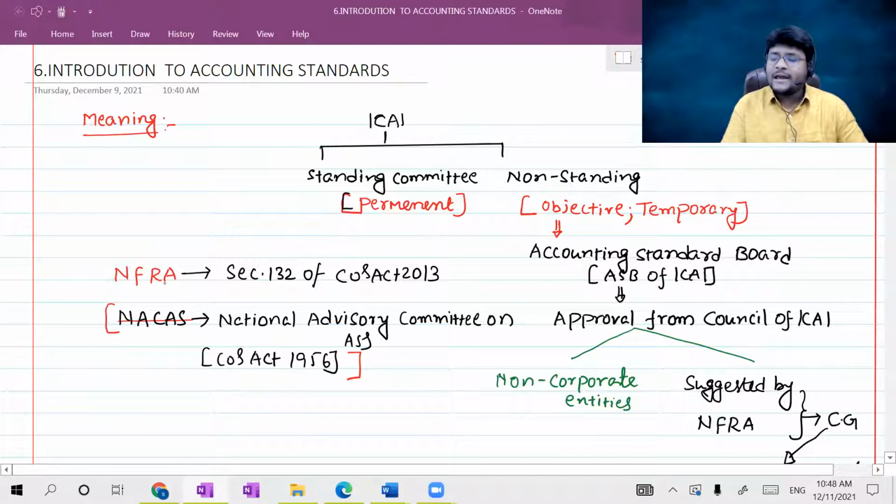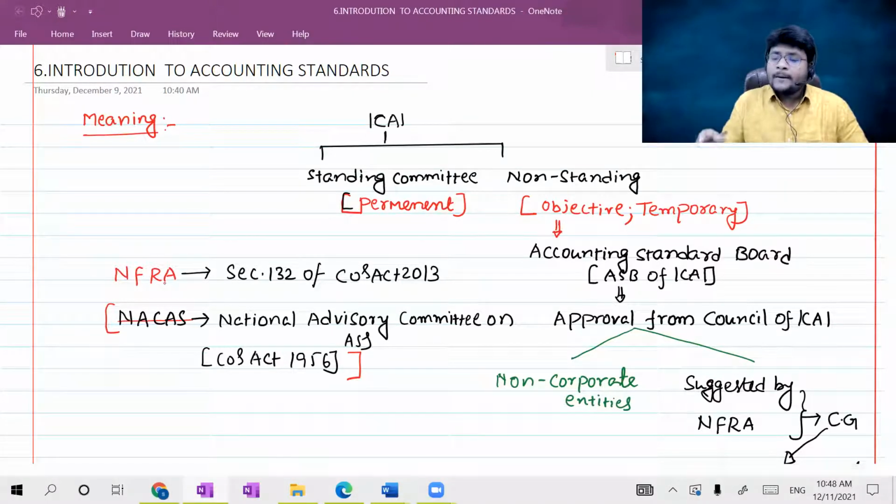Now NFRA has the power to investigate partnership firms or sole proprietorship firms conducting compliance activities, such as chartered accountants, cost accountants, and company secretaries, whether they are correctly adopting the practices or not.